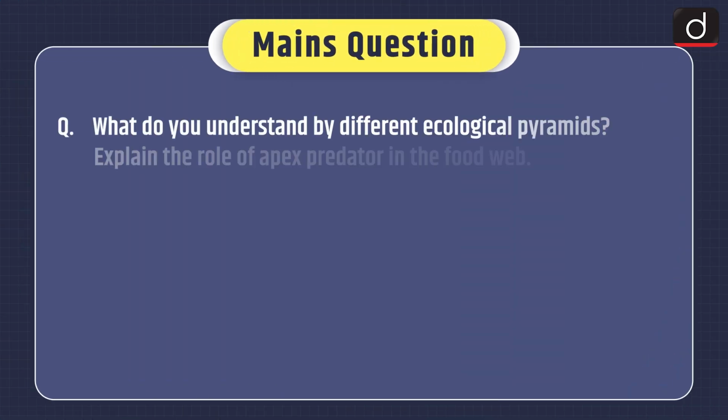And now mains question. What do you understand by different ecological pyramids? Explain the role of apex predator in the food web.